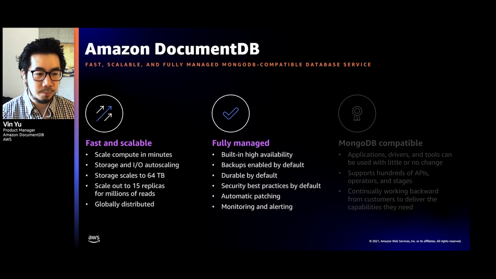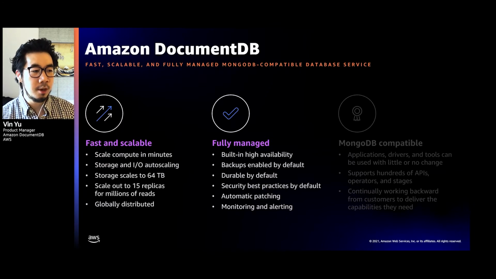For example, we enable encryption for you when you create a new instance or cluster on the service, because we believe that having encryption enabled is the security best practice. We also have automated patching and monitoring and alerting built in, so you don't have to do those things separately.